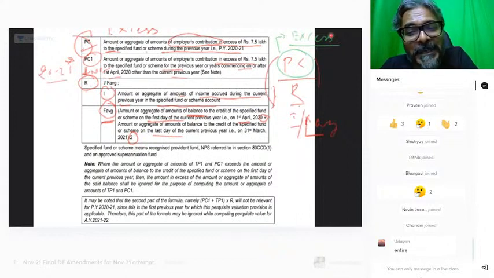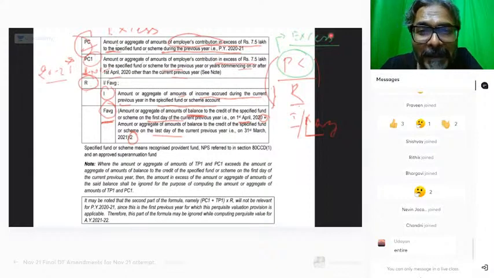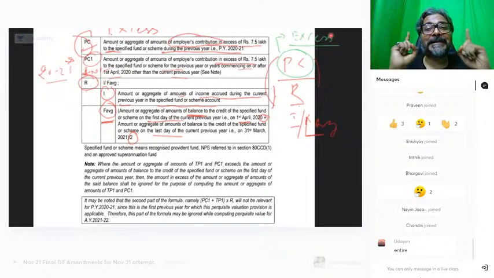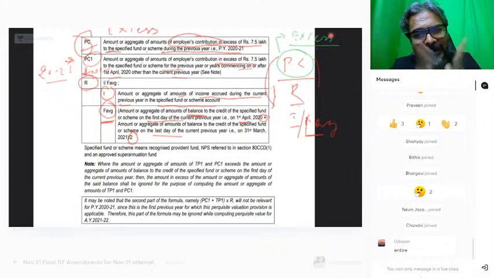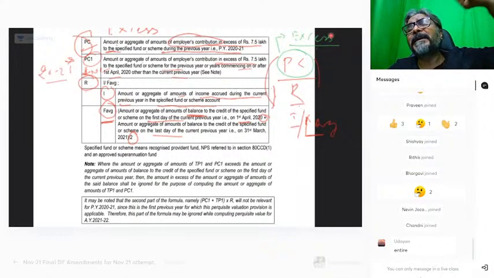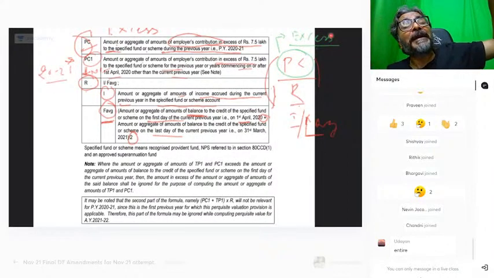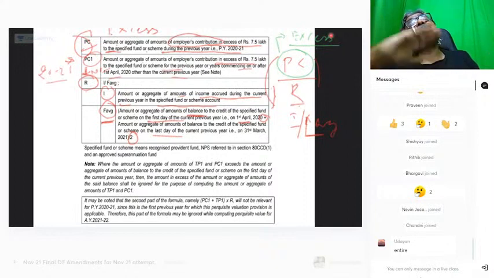Indeed, it is to be taken as the entire amount. Perfect. Very good. Indeed, it has to be taken as what, students? The entire amount. आप लोग ने एकदम सही कहा है. Entire amount is what has to be taken in the calculation of R. So, कैसे? अब तो आपको याद रखना ना. You all know what has to be remembered for a number attempt. Only the PC divided by R. And therefore, PC, how you'll remember? It is the excess amount over and above 7.5 lakhs. Just remember, excess is your PC. But when it comes to the calculation of R, you will take the entire amount.